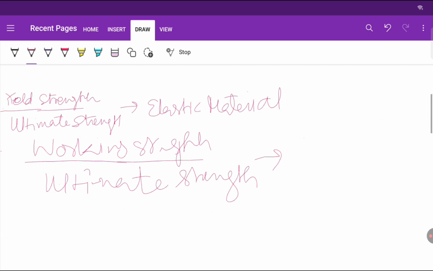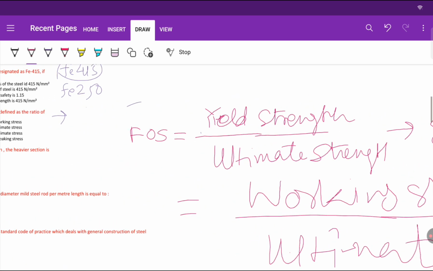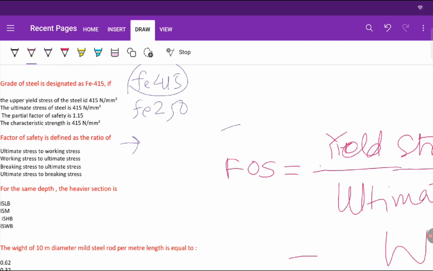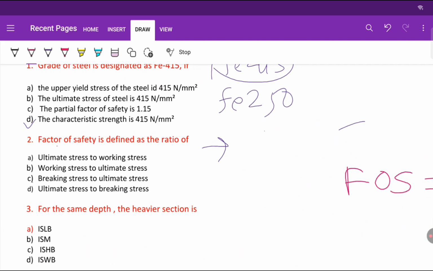This is for brittle material. Okay, remember this. So factor of safety is defined as the ratio of ultimate stress to working stress. So it will be the right answer.